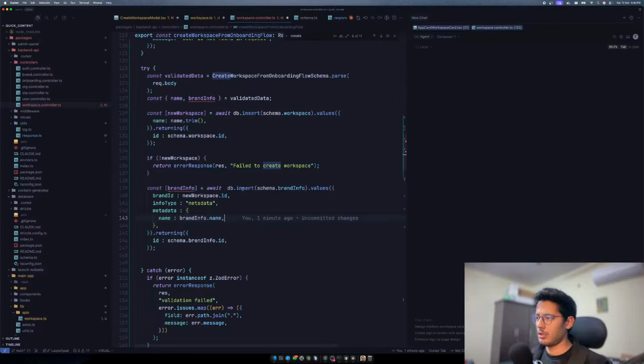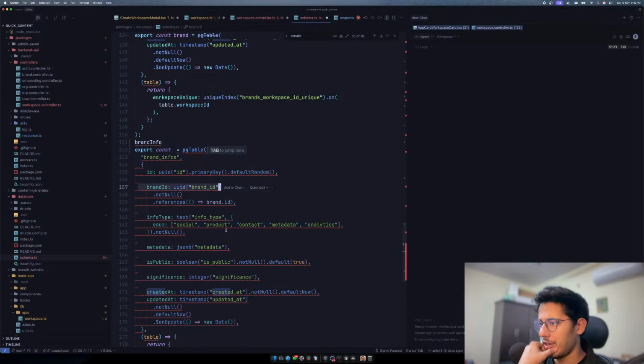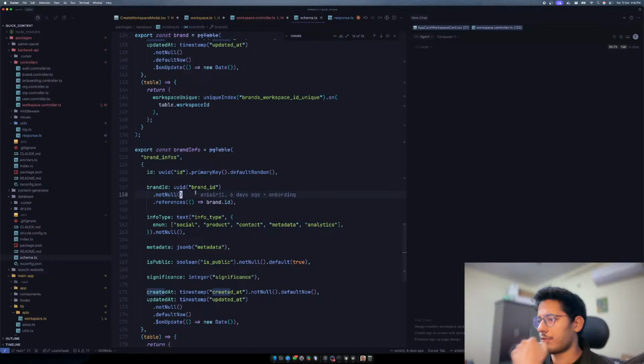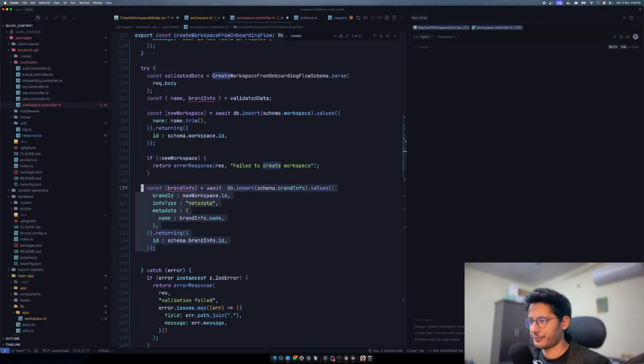Yeah. So this is not brand info. Shouldn't be brand info. I'm not sure this is correct or not. So there's a brand info. We have an ID, we have a brand ID and all those things. Wait, I just messed this up. Okay. So this is a single brand info. It should belong to a particular brand. So we'll have to create a brand first. Okay.